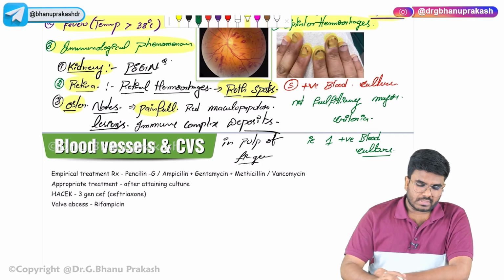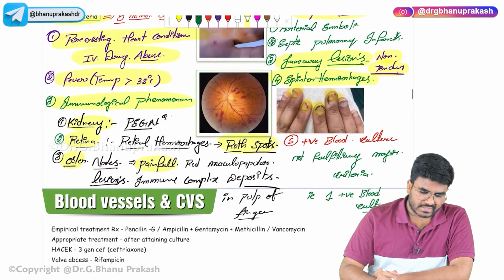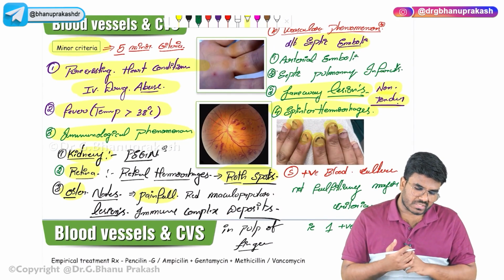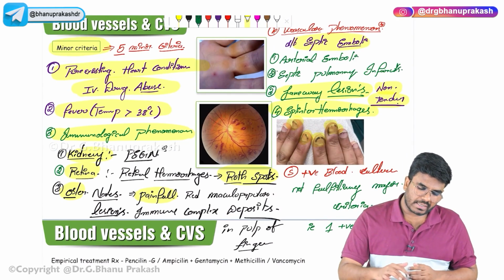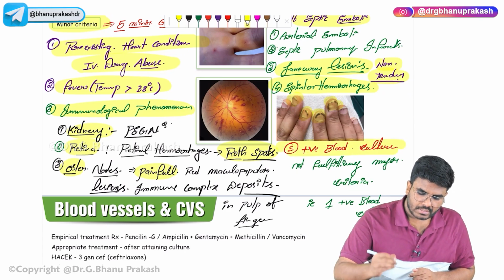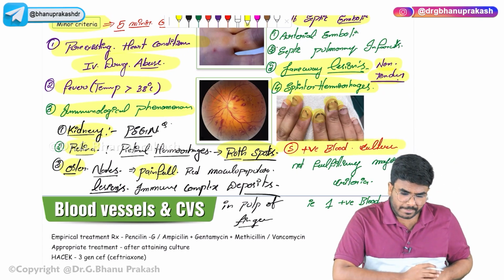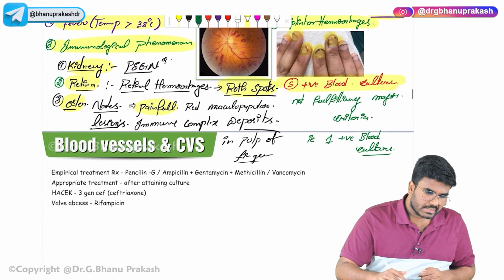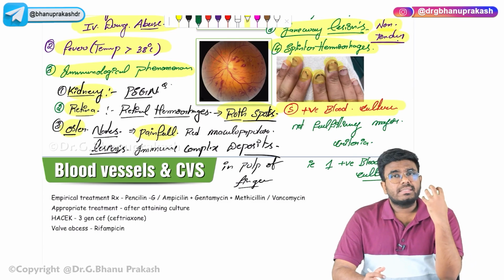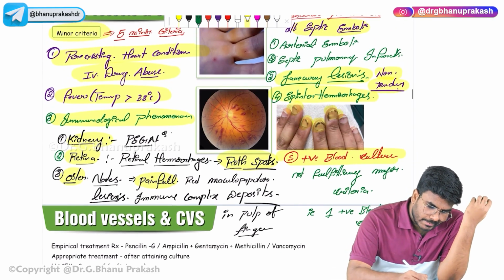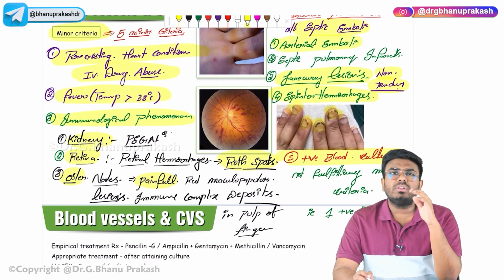So these are the 5 minor criteria I have already discussed. What are the 5 minor criteria? Pre-existing heart conditions, fever, immunological phenomena, vascular phenomena, and positive blood culture, which is not fulfilling the major criteria. Apart from this, some other clinical features which I want you to know: these septic emboli, the arterial emboli, are getting disseminated throughout the body.